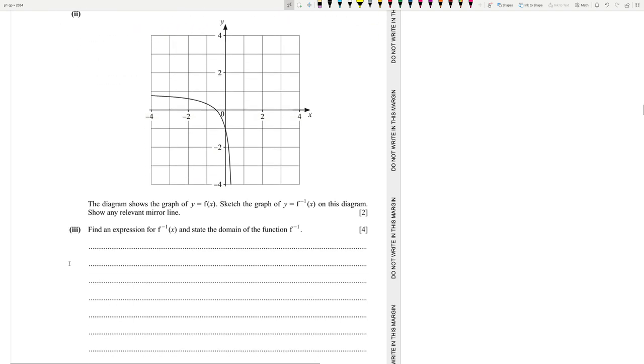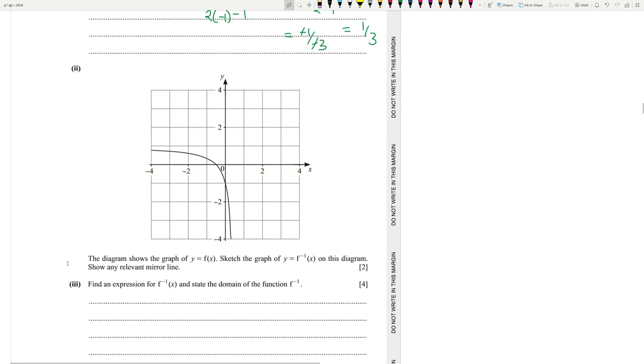The diagram shows f(x). Sketch f inverse x. So what will it be? Basically, it's a reflection of the graph on the line y equals x, right? There you go. So everything will be inverted. Check this point, this is 0, minus 1. So (0, -1) turns into (-1, 0).